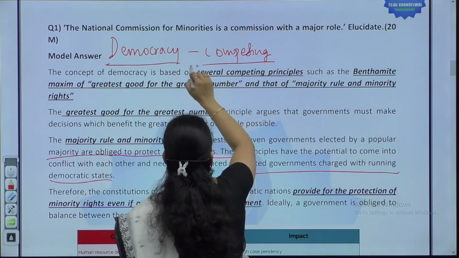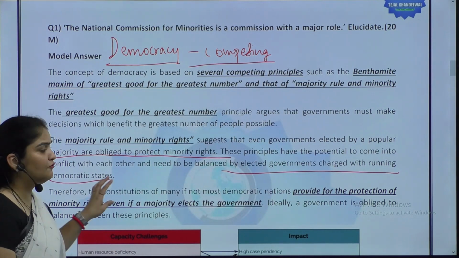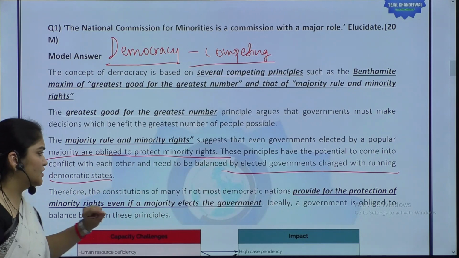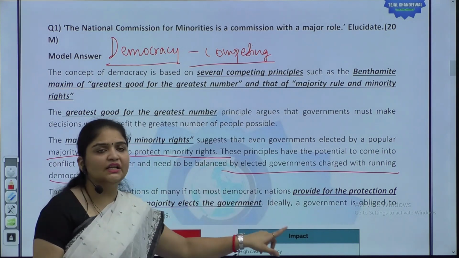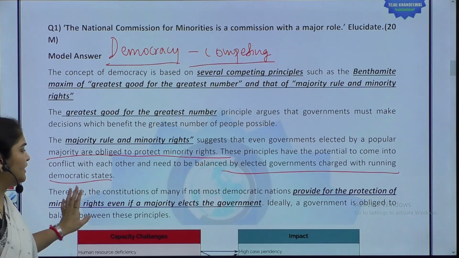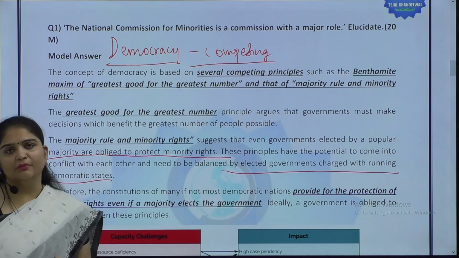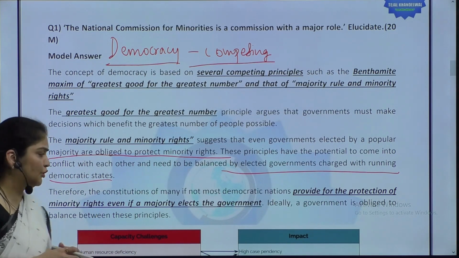of minority rights we were talking of the competing principles that are there, okay. Therefore, constitutions of many if not most democratic nations provide for the protection of minority rights even if a majority elects the government. Ideally, a government is obliged to balance between the majority and the minority rights, okay. So we establish the theoretical input.